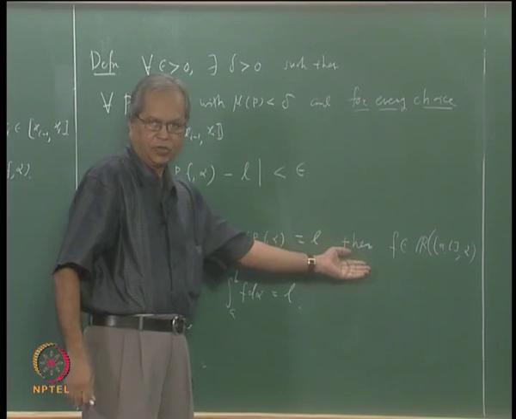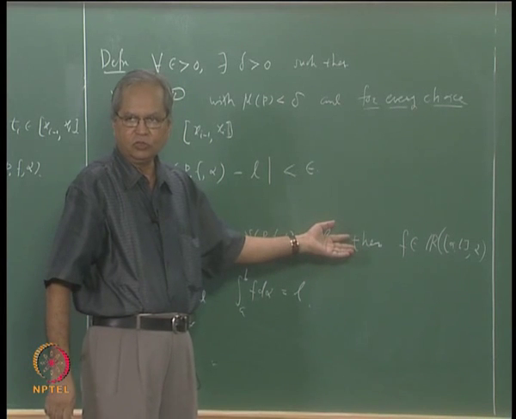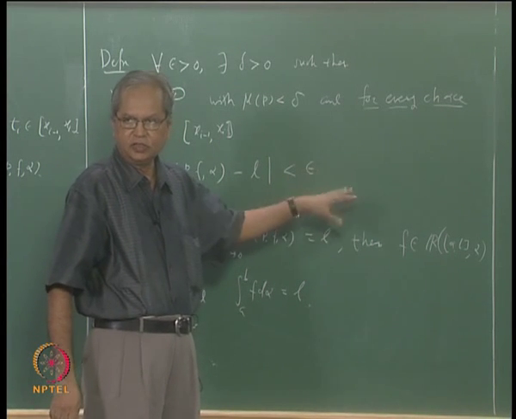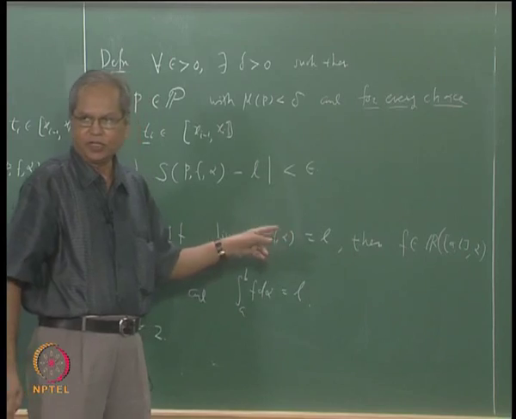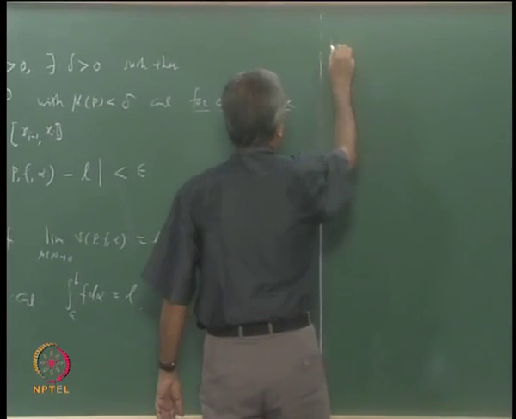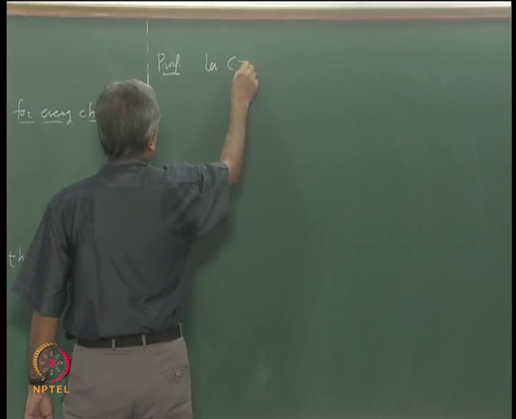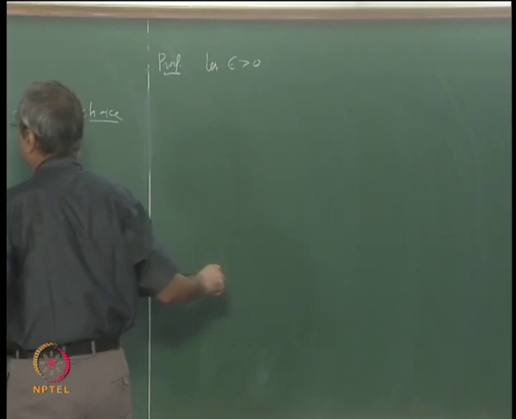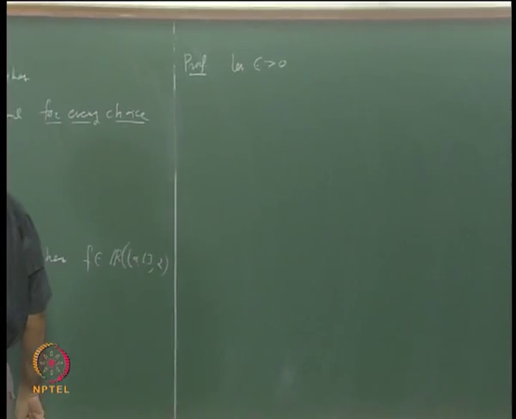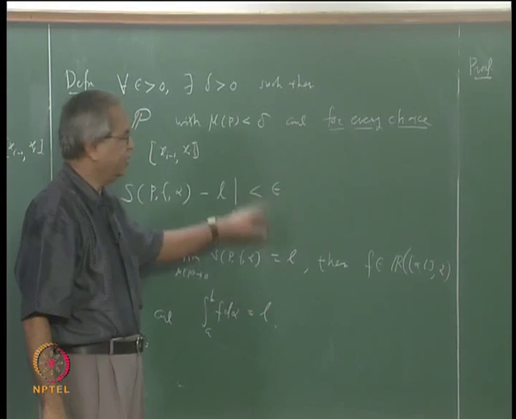Let us take the first part. To show that something is integrable, what we need is, given any epsilon, we should produce a partition P such that the difference between the corresponding upper and lower sum is less than epsilon. So let us start with that. Let epsilon be bigger than 0. We know that this limit exists, so we apply this definition now.